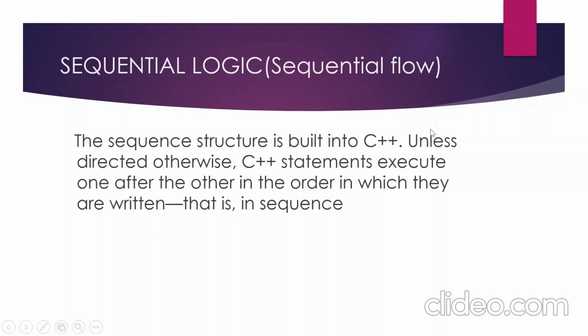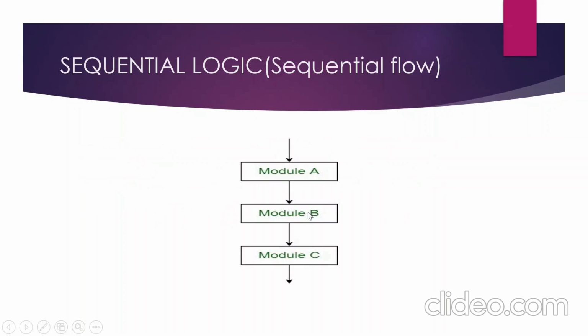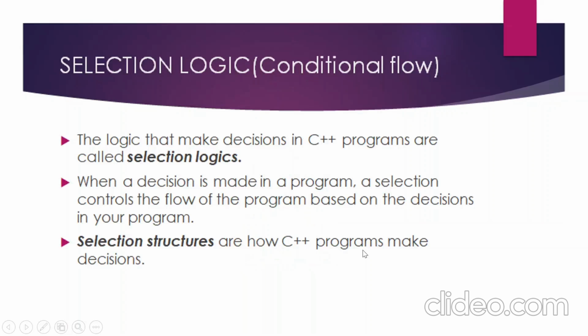Unless directed otherwise, C++ statements execute one after the other in the order in which they are written, that is in sequence. Like if we write a program in this order, module A, then module B, then module C, the program will be executed module A first, then module B, and then module C.